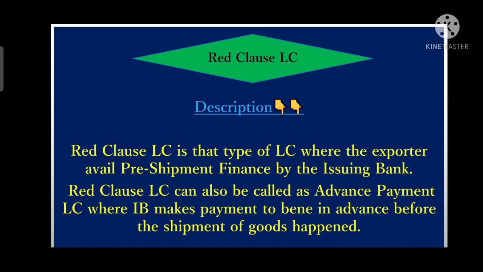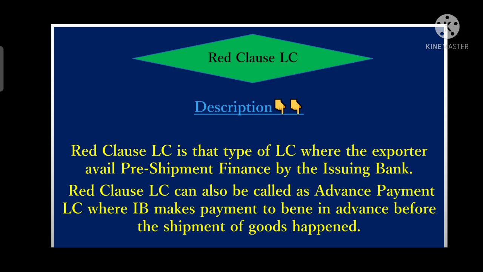Red clause LC can also be called an advance payment LC, because here the issuing bank makes an advance payment to the beneficiary before the shipment of goods happens from the beneficiary side, right?